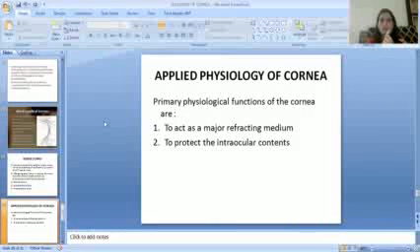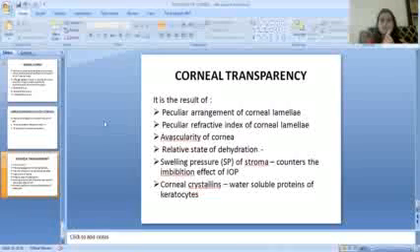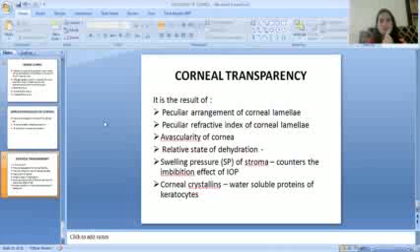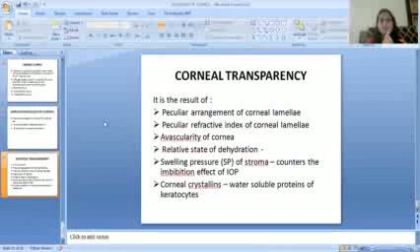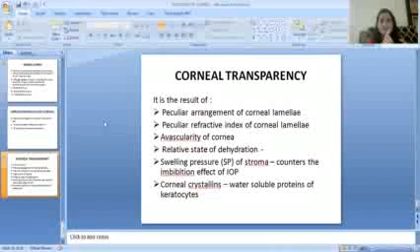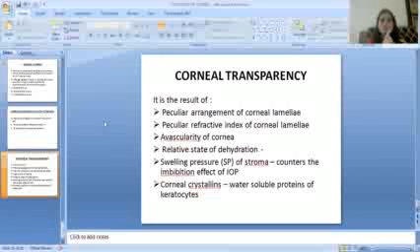Then the applied physiology of the cornea. Primary physiological functions of the cornea are to act as a major refractive medium and to protect the intraocular contents. Then the last point is corneal transparency. It is a result of the peculiar arrangement of corneal lamellae, peculiar refractive index of corneal lamellae, avascularity of the cornea, relative state of dehydration, swelling pressure of the stroma countering the imbibition effect of IOP, and corneal crystallins, water-soluble proteins of the keratocytes.